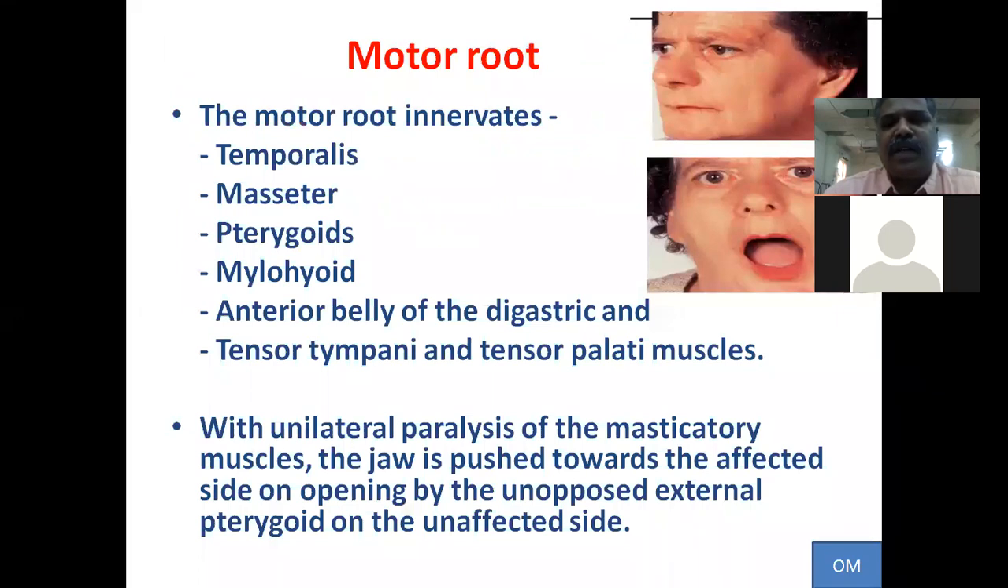The motor root of the trigeminal nerve usually innervates the muscles of mastication: temporalis, masseter, pterygoids, mylohyoid, anterior belly of the digastric, tensor tympani and tensor palati muscles. In unilateral paralysis of the masticator muscles, the jaw is pushed towards the affected side on opening, by the unopposed external pterygoid on the unaffected side.